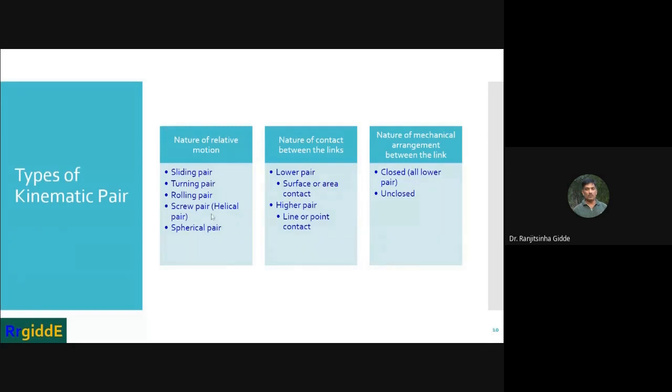Then there are three types of kinematic pairs based on the nature of relative motion.